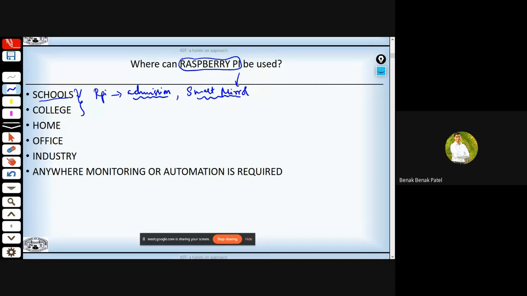Here are the applications wherein our own institution is making use of Raspberry Pi, as well as it can be used in home, office, industry, anywhere monitoring and automation is required, because we can directly connect it to internet, and we can integrate a camera module easily onto this Raspberry Pi, so it can be used for monitoring as well as automation.